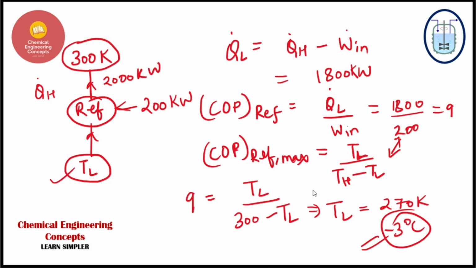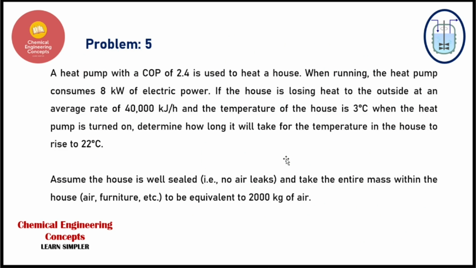We are again moving on to our next problem. So the problem says that we have a heat pump with the coefficient of performance to be 2.4, used to heat a house. So here, guys, a heat pump problem has come up in front of you. The coefficient of performance is given, and I am using this heat pump to heat a house. When running, the heat pump consumes 8 kilowatt of electric power.